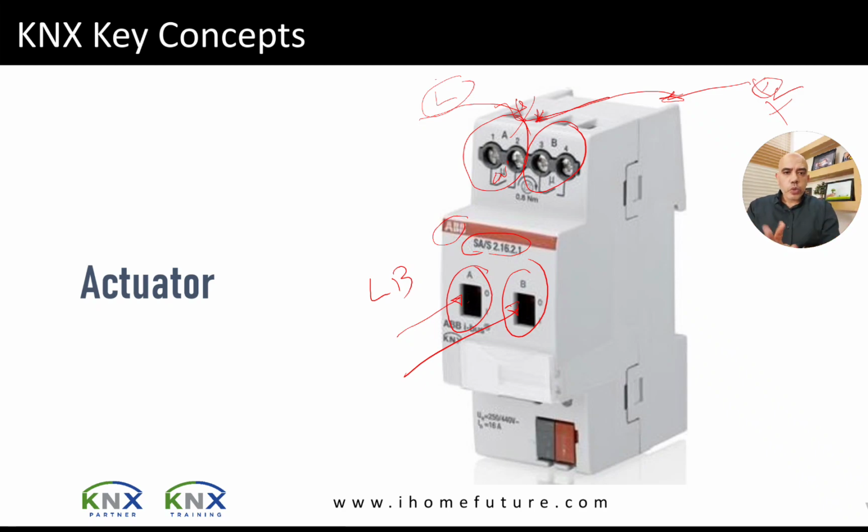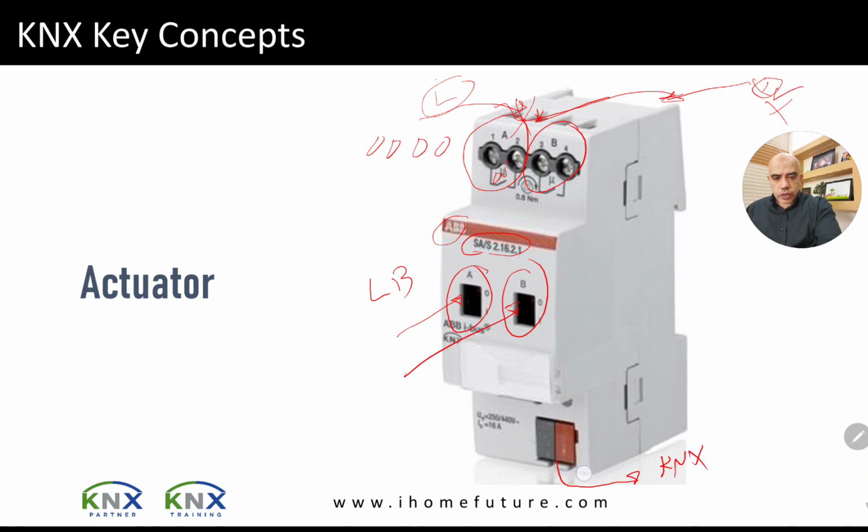Okay, this one will control 2 lines. If I need to get more, I can get, let's say, an actuator, a similar one, but with more lines. Maybe with 4 lines, maybe with 8 lines. Okay, so I can put an actuator big enough to handle the number of channels I need to control. And this is the KNX side.